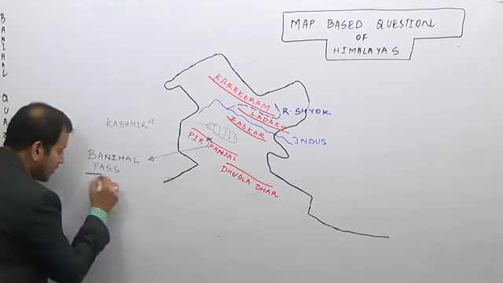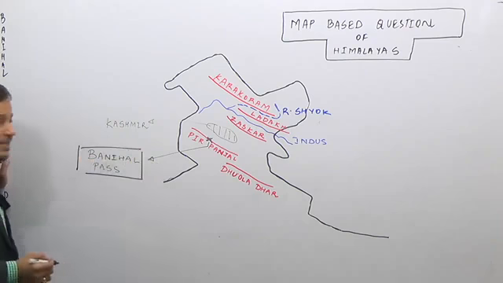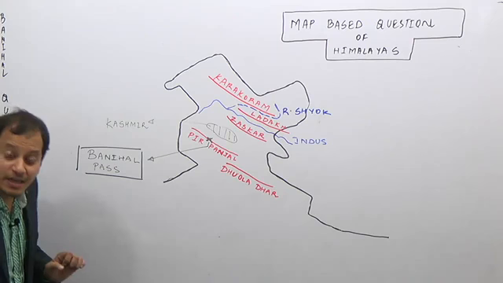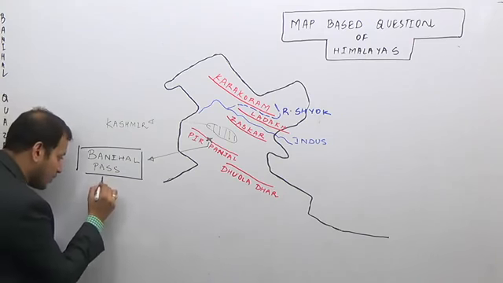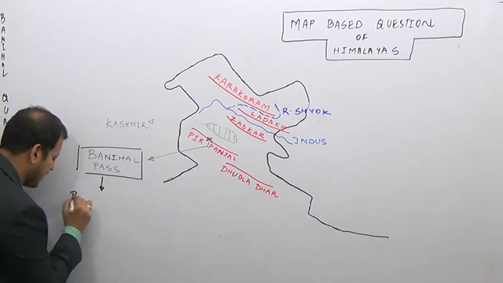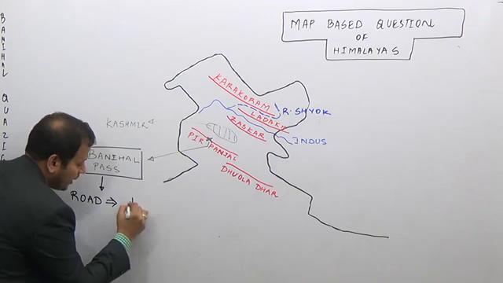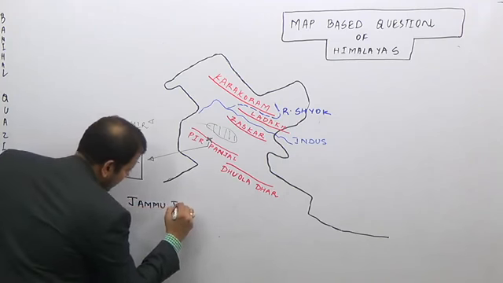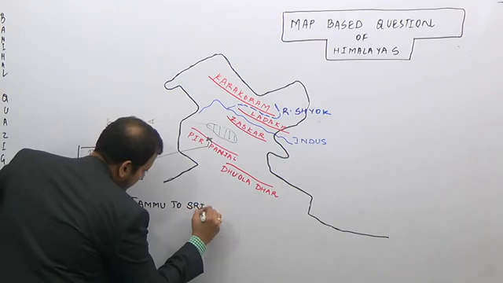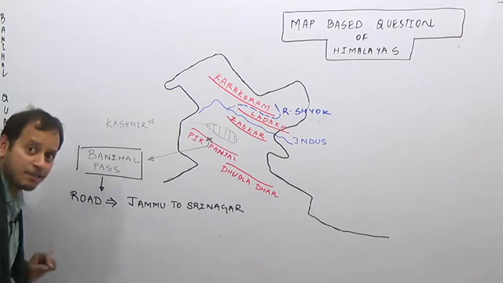One point is related to road, and the other is related to the railways. Regarding the road, the Banihal Pass is a road joining Jammu to Srinagar that passes through the Banihal Pass.